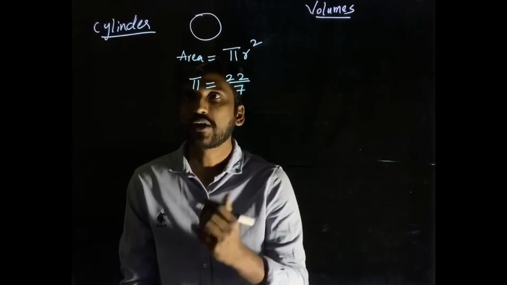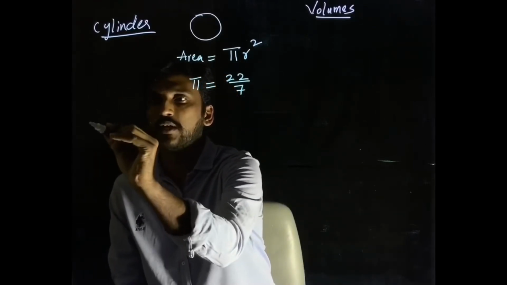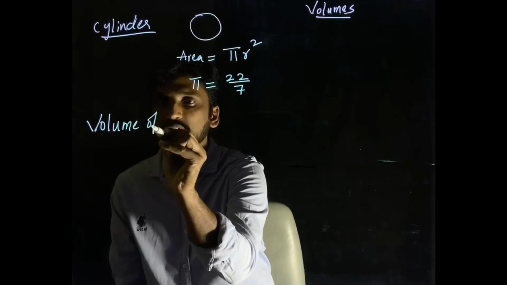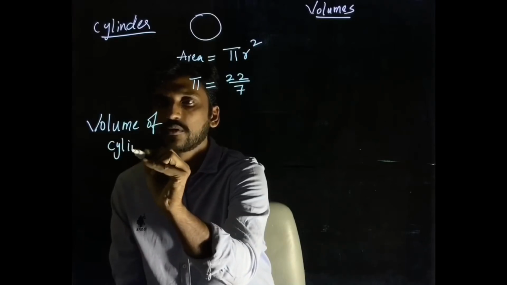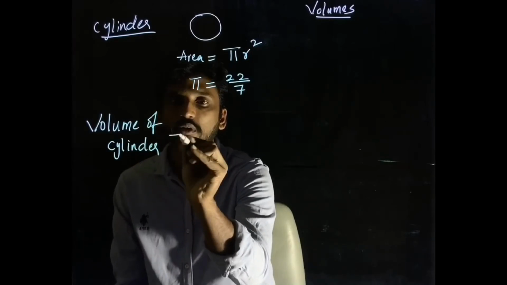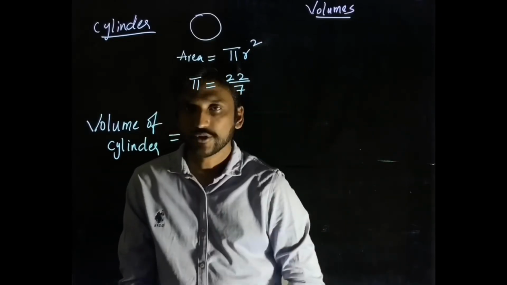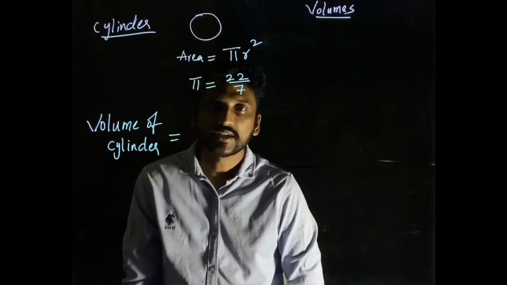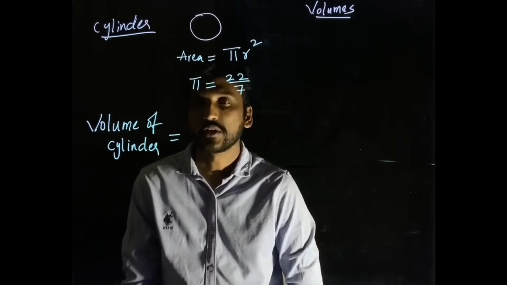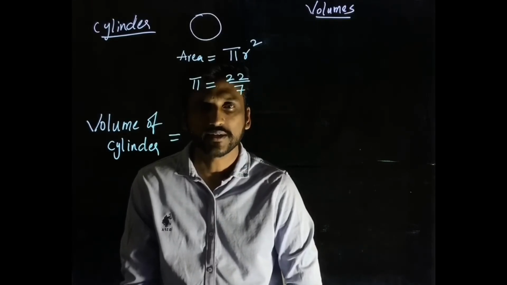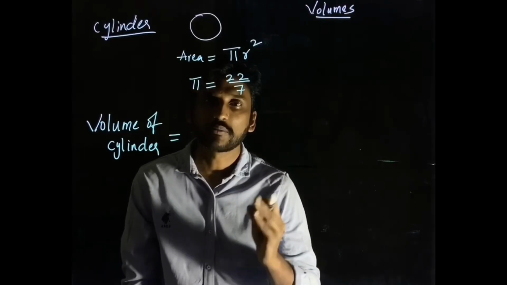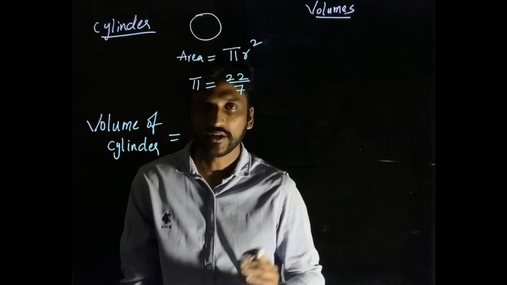Now how to find the volume of a cylinder, right? So the volume formula of a cylinder comes from its area first, right? In the case of a rectangle, you multiplied side times side. In the case of a square, you multiplied side times side and then multiplied it by height. In the case of a rectangle also, you multiply length times width and then multiply it by height.